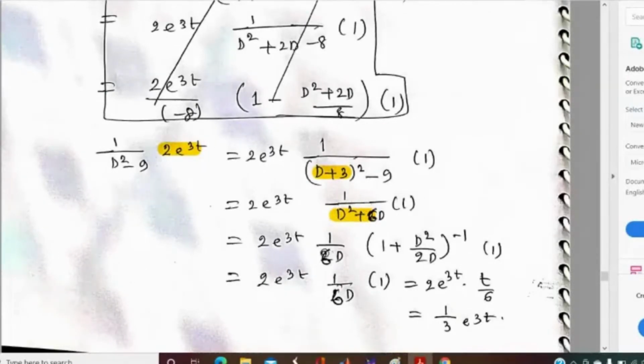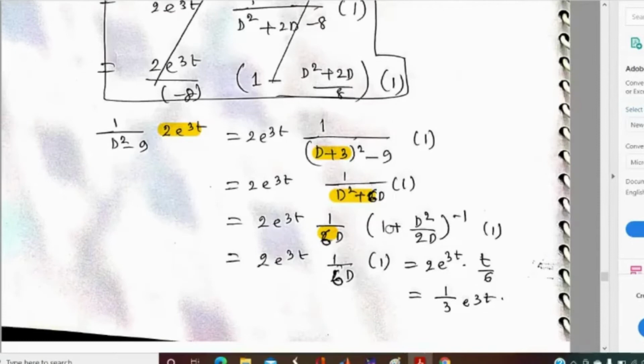If we take 6D common, then we get 1 by 6D times (1 + D^2/6D) inverse into 1. Can anyone say how I get this value equal to 1?